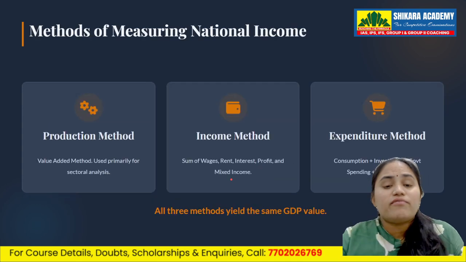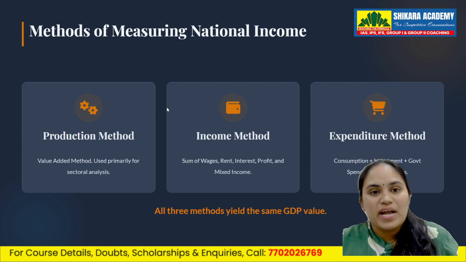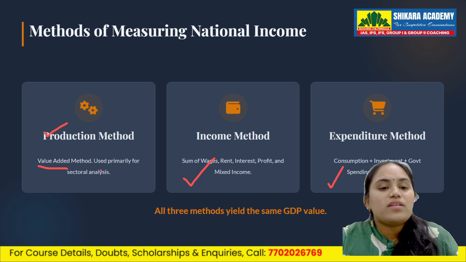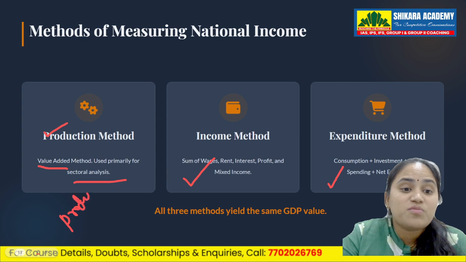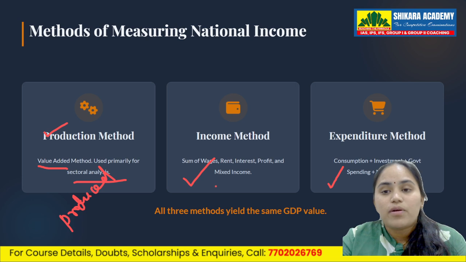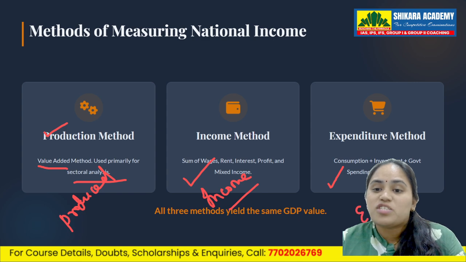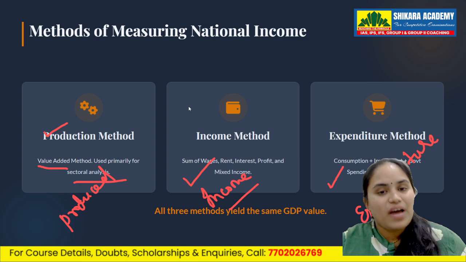What are the methods used for measuring national income? There are three methods, but the result is the same. One is the production method, one is the income method, one is the expenditure method. Think of it like measuring the same room using three rulers. Here we use the criteria of production. So here the keyword is how much we have produced is measured. Here we will think about how much income is generated. This is the key aspect. Here how much we are spending, the expenditure, is calculated. So this is how we measure in the three methods. All three methods yield the same GDP value.